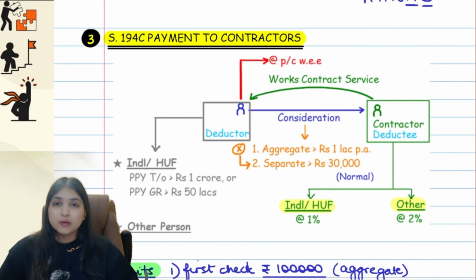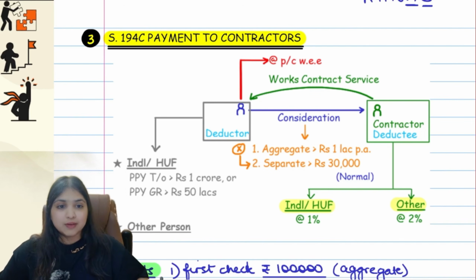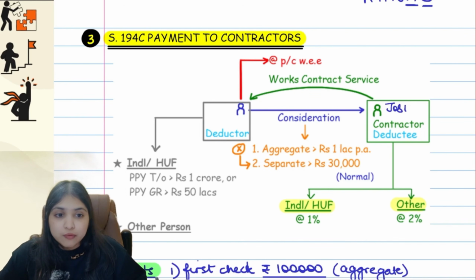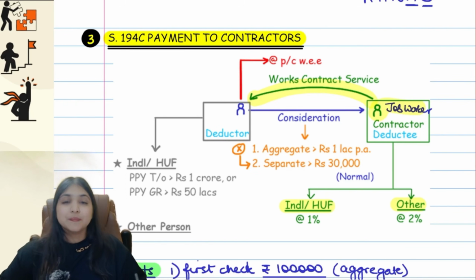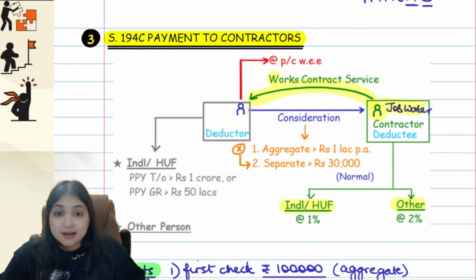So at source, Blue will deduct tax. Blue will become the deductor of tax, and Green, who is the job worker, will become the deductee of tax. Okay, getting the point till here? So point number 1, we have Mr. Green, who's a job worker. He is rendering some job work service, some works contract service. What is works contract? We'll come to it, okay? Just take it for now as if he's rendering some works contract service, some job work he's doing for Mr.